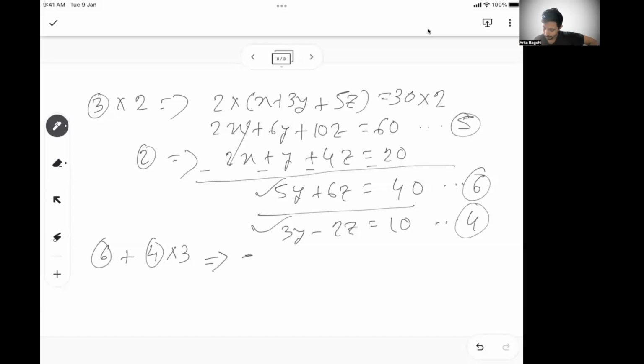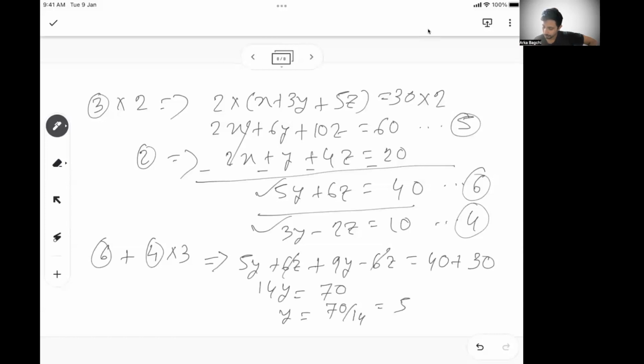So equation 6 is 5y plus 6z, plus equation 4 multiplied with 3, so that becomes 9y minus 6z. So 40 plus 3 into 10 is 30. 40 plus 30. So 5y plus 9y becomes 14y. 14y is equal to 70. Y is equal to 70 by 14, or 5. So I know first I got y equal to 5. Okay. So y is equal to 5 is my first solution.